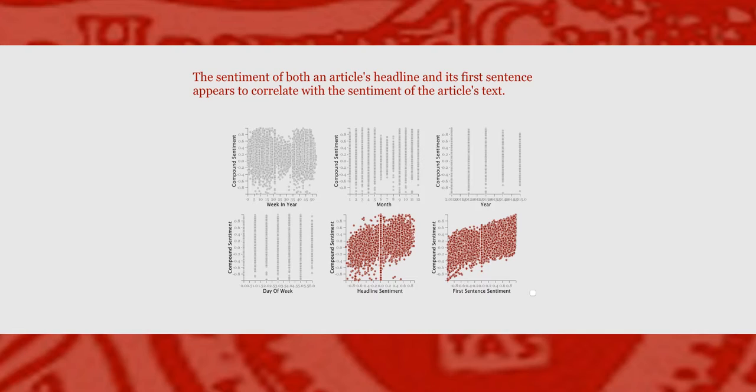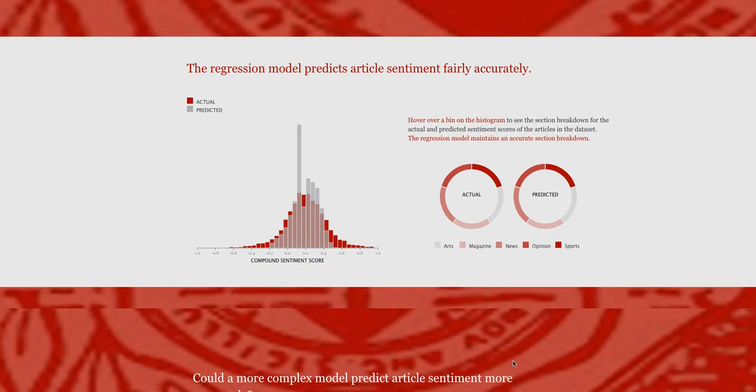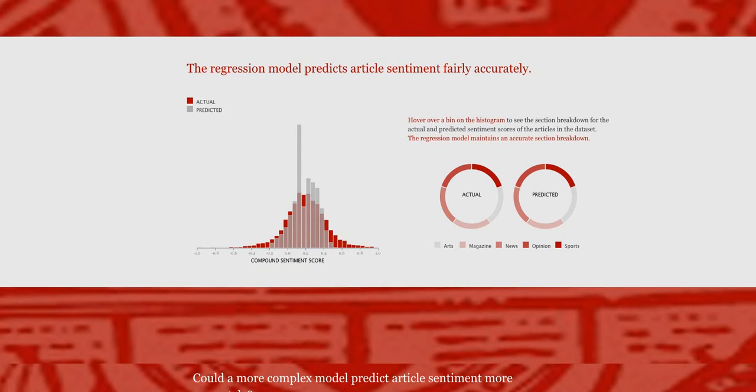Regression analysis shows that headline sentiment and first sentence sentiment are strong predictors of the overall sentiment of an article. By combining these two attributes into a linear model, we can explain nearly 33% of the article-to-article variation in sentiment.